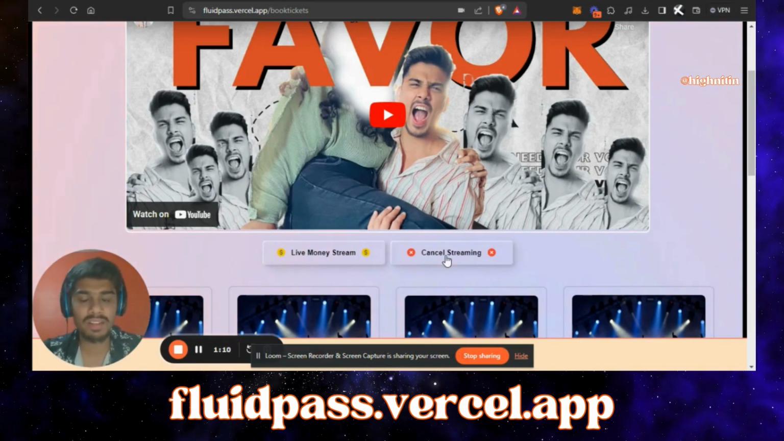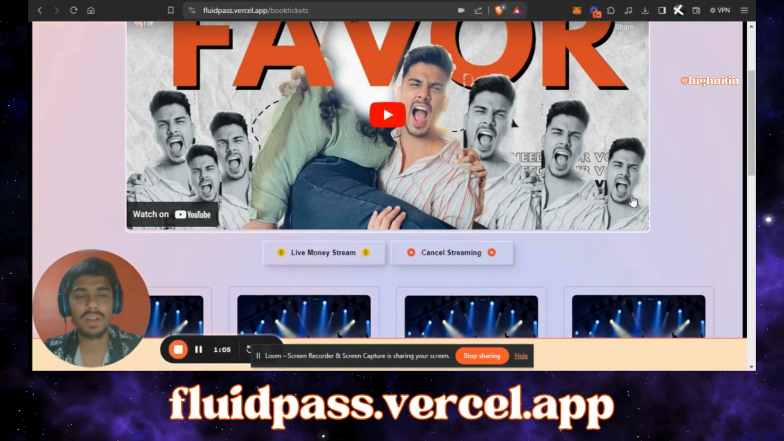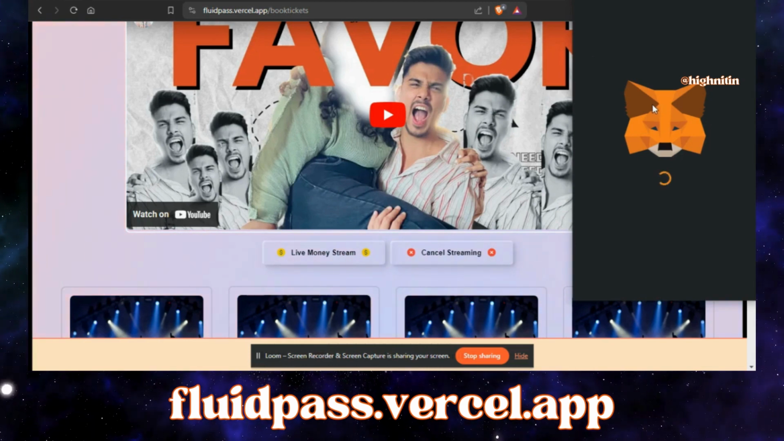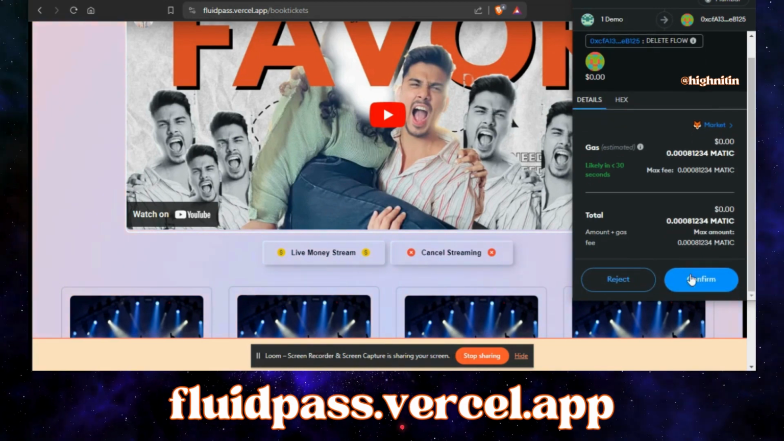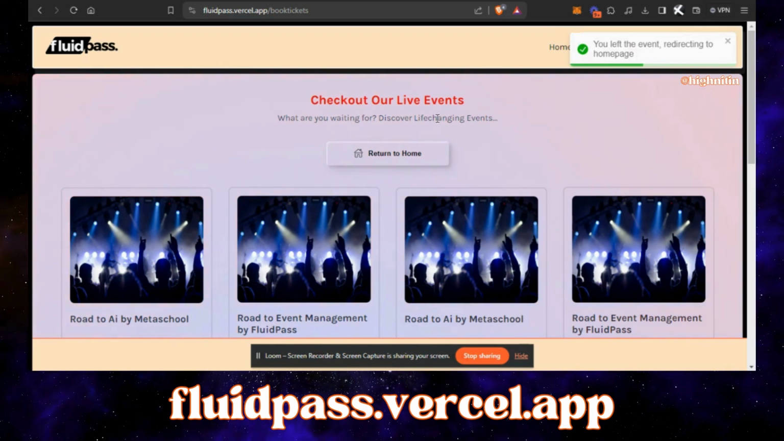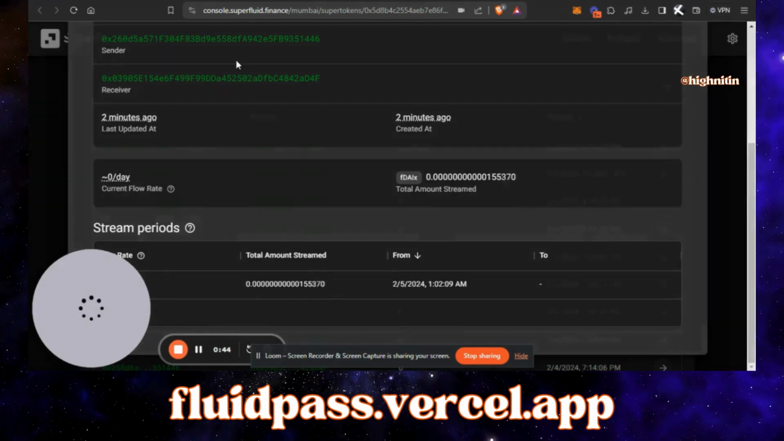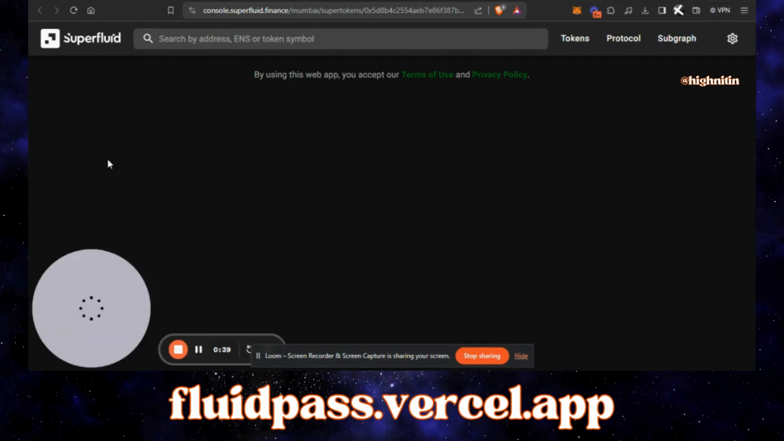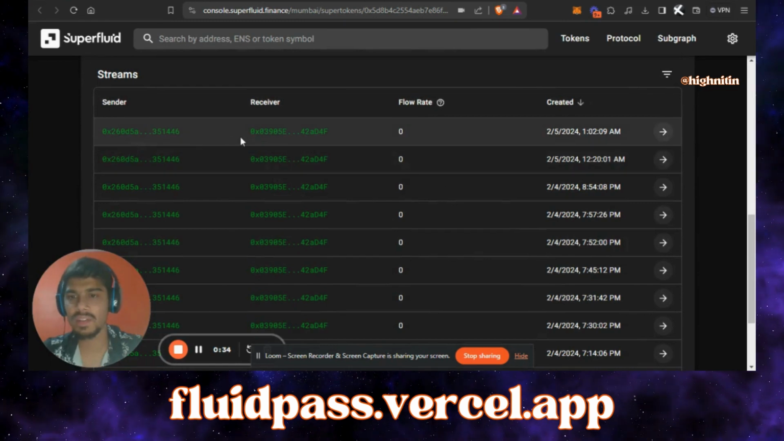See, let me click on cancel streaming and see what happens. Sometimes MetaMask takes a long time to open. So here we are, MetaMask is opening. And now let me click on confirm transaction, which is to cancel the transaction. All right, so now this is confirmed. So let me go to the Superfluid console again, and let me search with the latest address, and we can see this transaction is stopped.